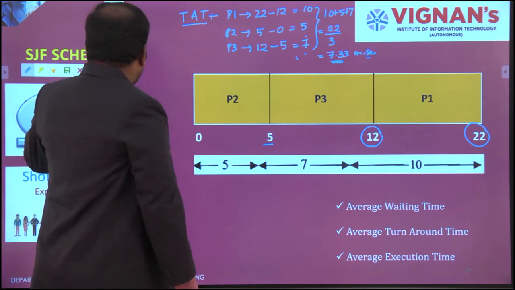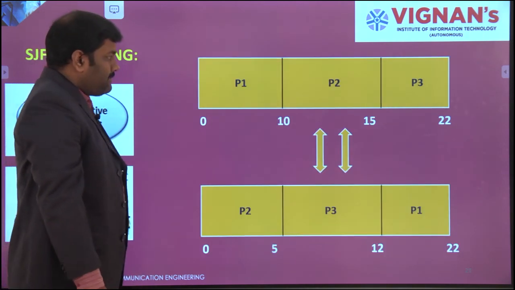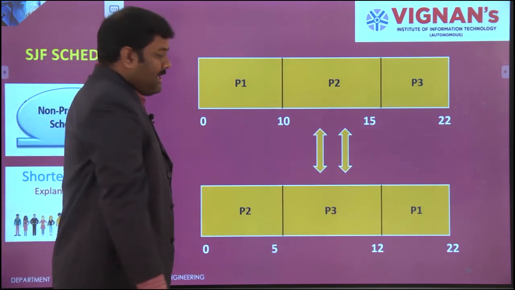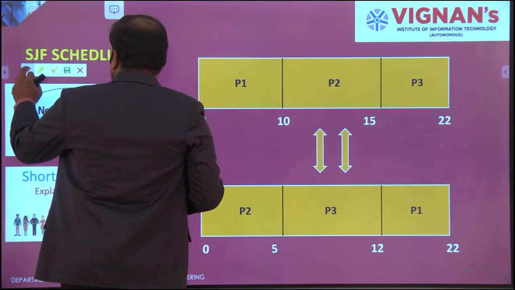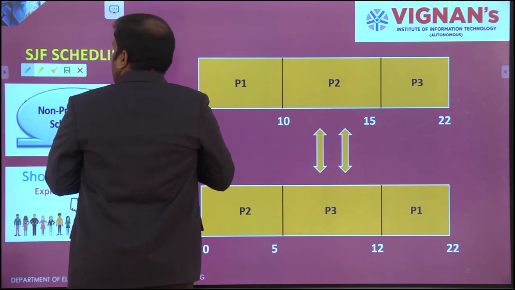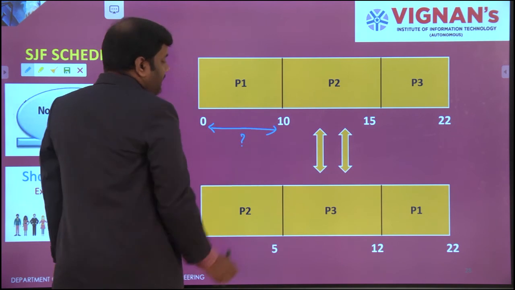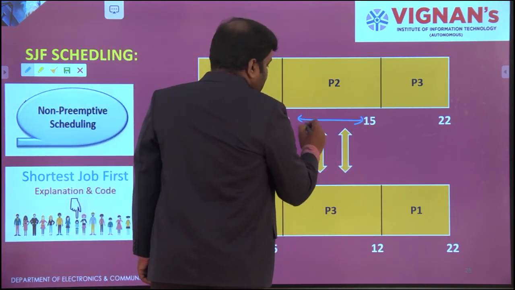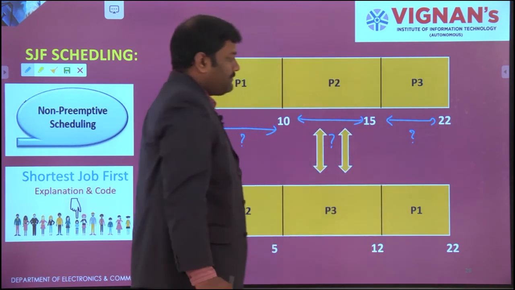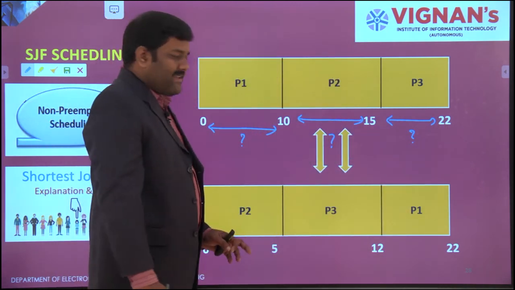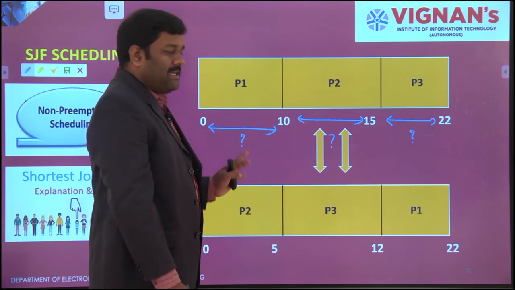So first you need to consider one example. P1, P2, P3. The average duration of execution of each individual process, how much time it will take. There is no specific criterion. You can take only 3 processes, or 4 processes or 5 processes, depending upon your availability.